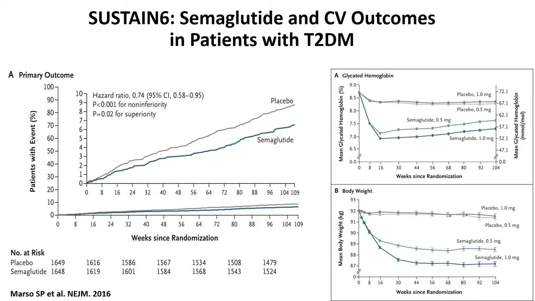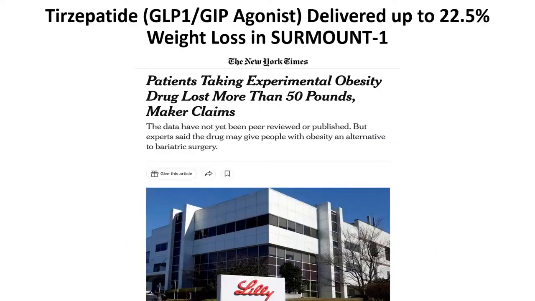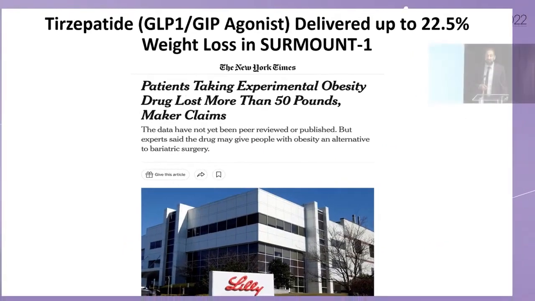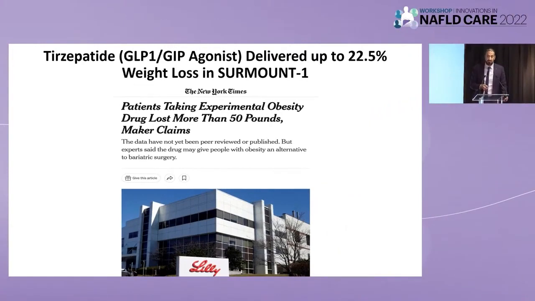They actually have a follow-up study called the SELECT trial that recruited 17,000 patients without diabetes, and they're looking at cardiovascular outcomes. So be on the lookout for that trial. The results should be published before the end of this year. And more recently, tirzepatide also showed very promising data in terms of weight loss. So this is data from the SURMOUNT-1 trial. It's not peer-reviewed yet, so I want to caution you, but they had tirzepatide with 3 different doses, and with the highest dose, patients lost 22% of their total body weight. So this is very encouraging.